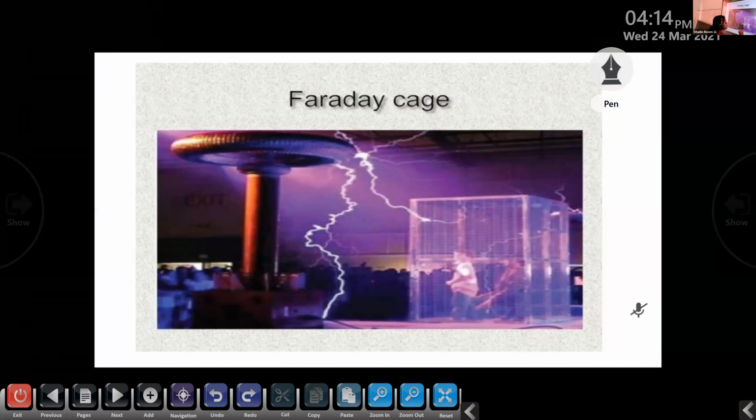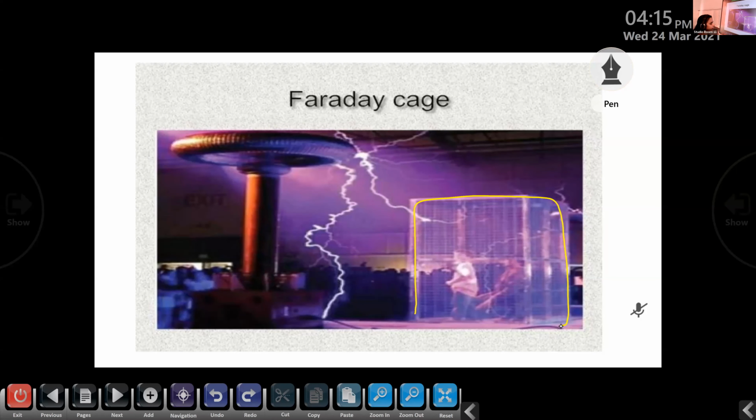Actually, he considered a cage-like structure, and this cage-like structure is made up of some kind of conductors. So this cage-like structure or cavity is made up of conductors. And what is the speciality of this cage-like structure? The inside portion of this cage-like structure is hollow. That is, the electric field inside this hollow part is zero.